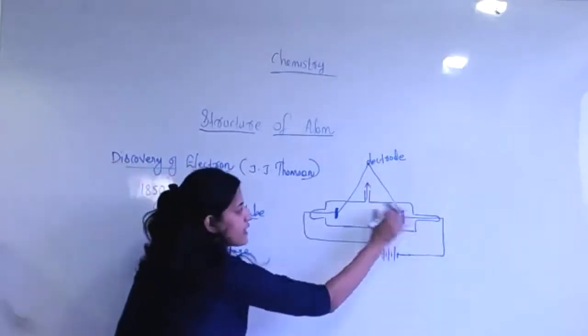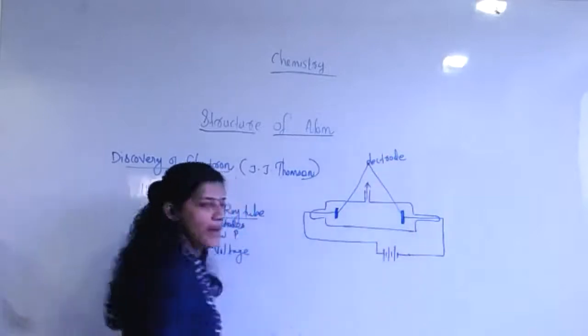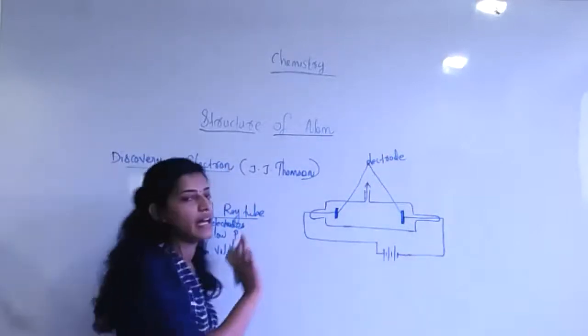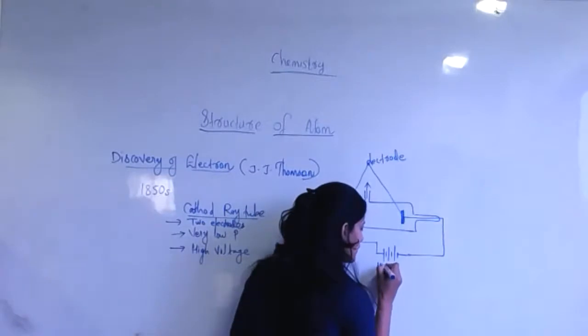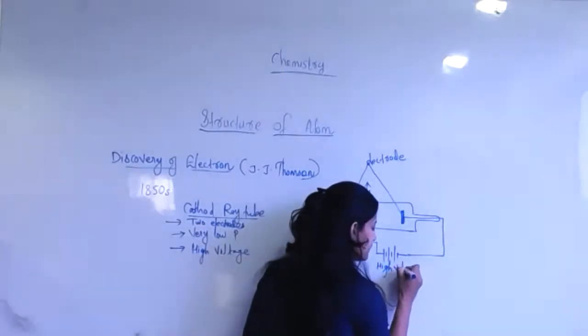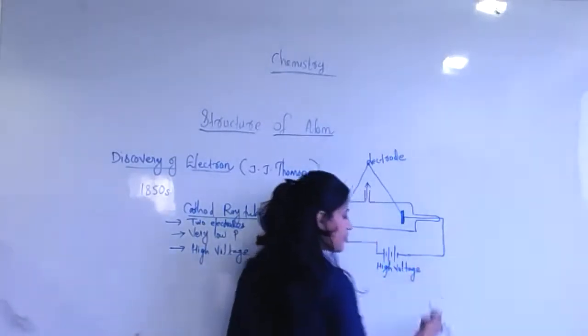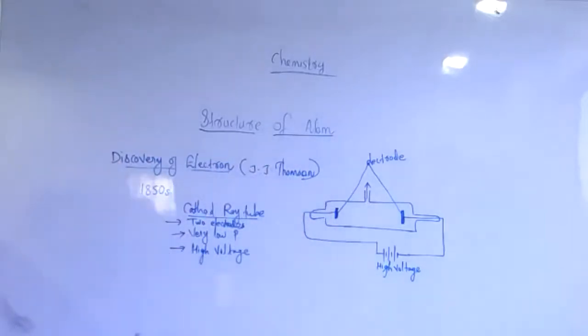Two electrodes, evacuation, high voltage battery. These are the initial setup. We can write here high voltage. This much understood, students? Yes, ma'am.